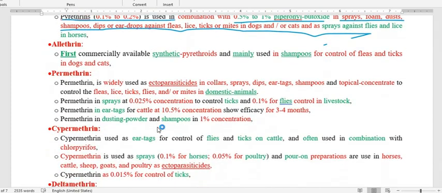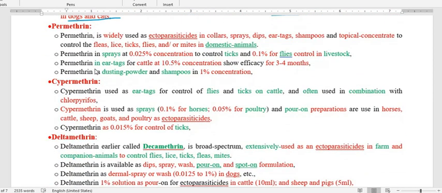Now next one is allethrin. The important point is that this is the first commercially synthetic pyrethroid. So this is important, and it is used in the form of shampoo to control fleas and ticks in dog and cat. Next is permethrin.